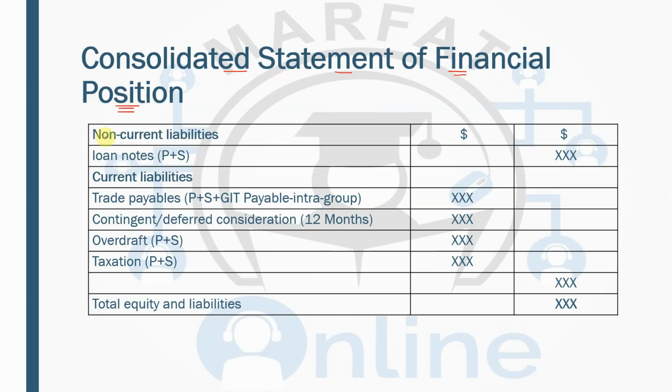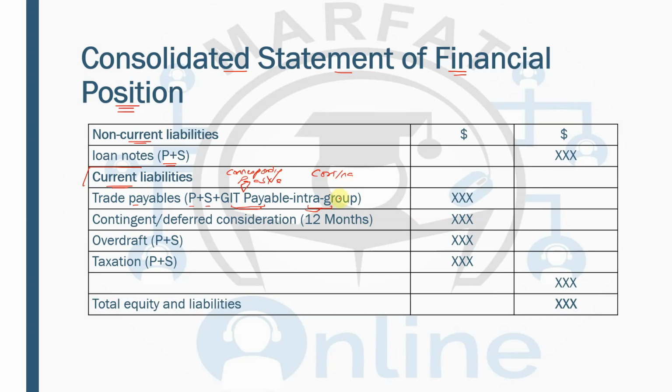So the last section is of the liabilities. First of all, we have the non-current liabilities. Straight away on a line by line basis, take the liabilities of the parent and add those of the subsidiary, and then you will have the current liabilities, which include trade payables, parent payables plus subsidiary. And do you remember the corresponding payable on the goods in transit? This was the contra entry. We have already discussed this. And this is the intra group, which was the contra entry, debit payable, credit receivable.